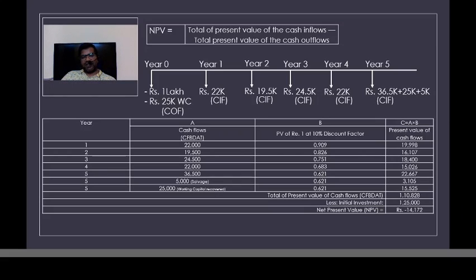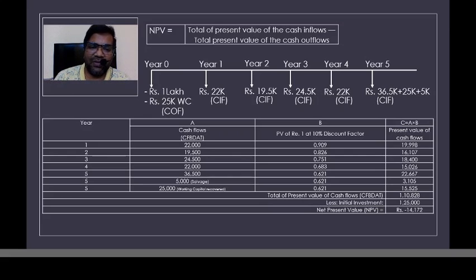I hope you have understood the concept of time value of money. Let me repeat, what is time value of money? Time value of money says the money you have now is more valuable than what you will have in the future. The reason is that you have investment opportunity. You can invest that money now and make more profits. Second, the money you receive in the future will be lesser, because inflation will reduce your purchasing power.